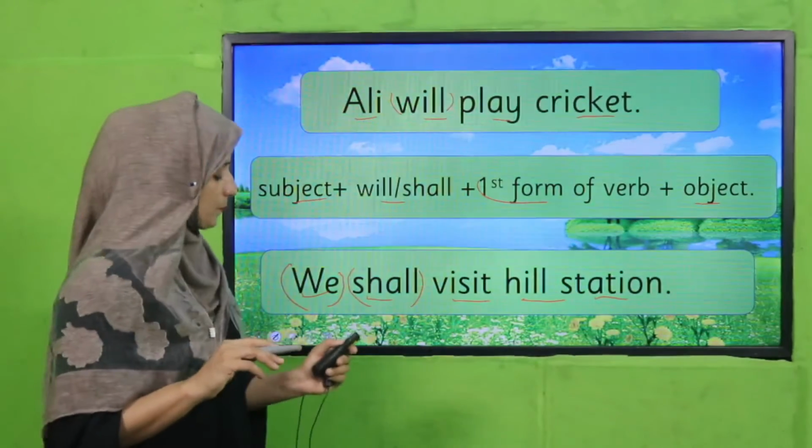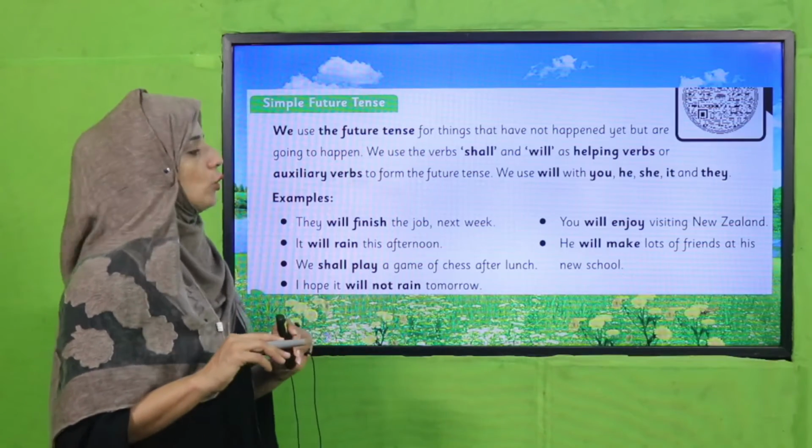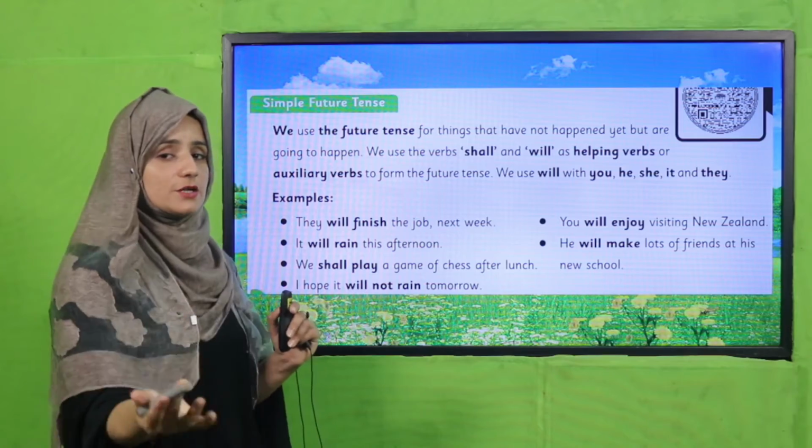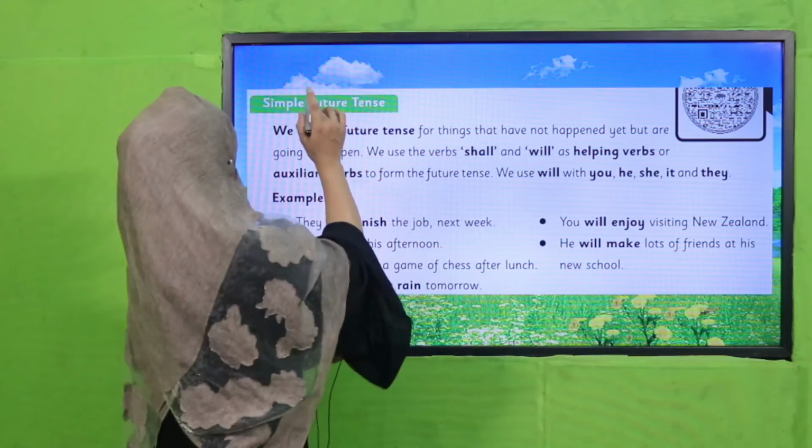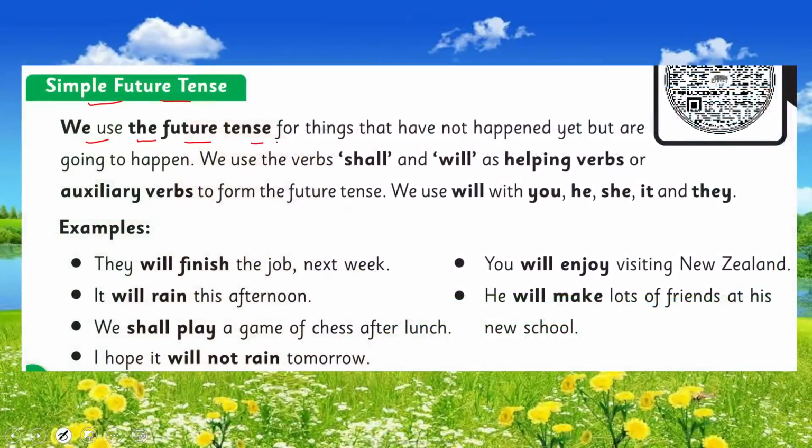So open your book, and let's see what your book says about the simple future tense. We use the future tense for things that have not happened yet but are going to happen. We use the verbs shall and will as helping verbs, as auxiliary verbs, to form the future tense. We use will with you, he, she, it, and they. Examples are there. These structures are all given in your book, my dear students.